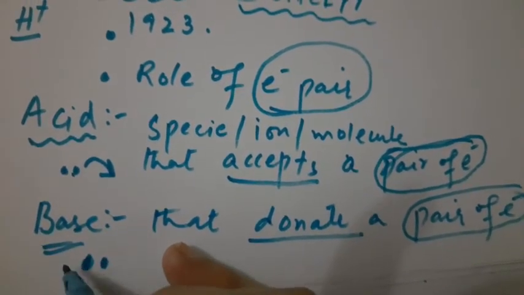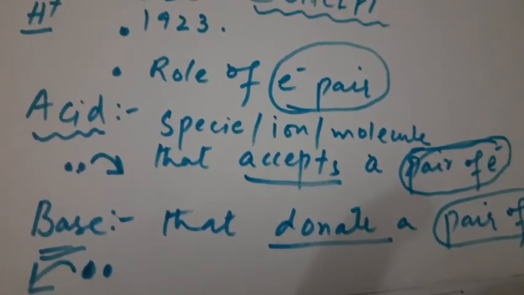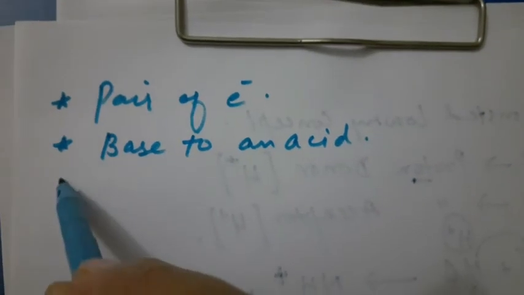And we can learn this by drawing these arrows, right? One thing more, we talk about the pair of electrons, and this donation of a pair of electrons in an acid-base reaction is from base to an acid. From base to an acid.